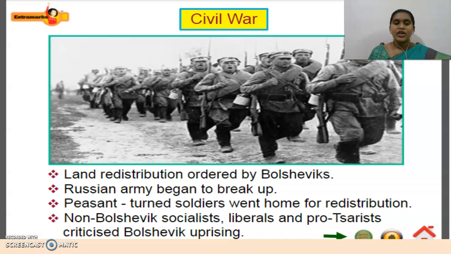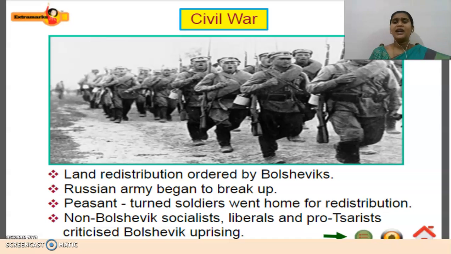Non-Bolshevik socialists, liberals and pro-Tsarists criticized the Bolshevik uprising. So the people who were opposing the Bolsheviks, that is the non-Bolshevik socialists, the socialists who were not supporting the Bolsheviks, and the liberals, along with the pro-Tsarists. Pro-Tsarists means whom? The conservatives. That means they were supporting the same old methods.